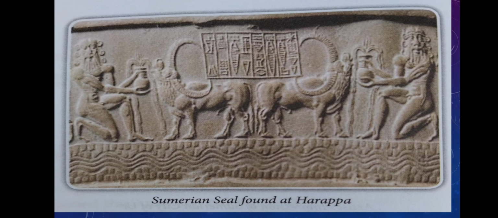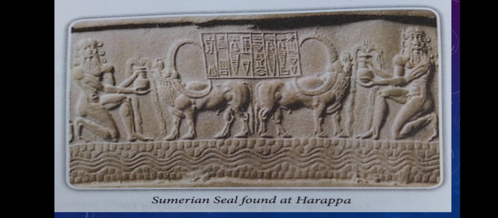Here you can see the art and craft. People from Mesopotamia were good at arts and crafts. This is evidenced by the vast collection of metal objects found in the royal burial ground at Ur. The collection consisted of statues, ornaments of gold and silver, necklaces, bracelets, and furniture. How do we find this? Archaeologists, when doing archaeological surveys, can find all these things, for example silver necklaces, bracelets and furniture that they were using during that time. This proves the existence of a number of craftsmen like blacksmiths, goldsmiths, potters, weavers, and glass makers.